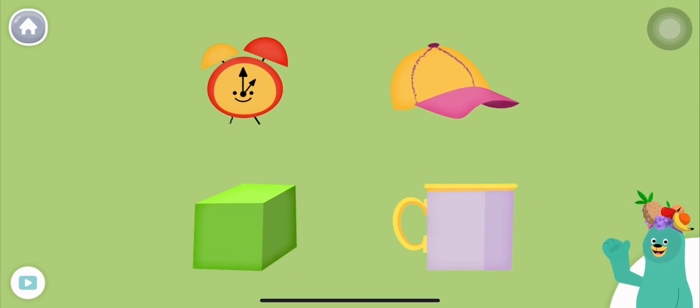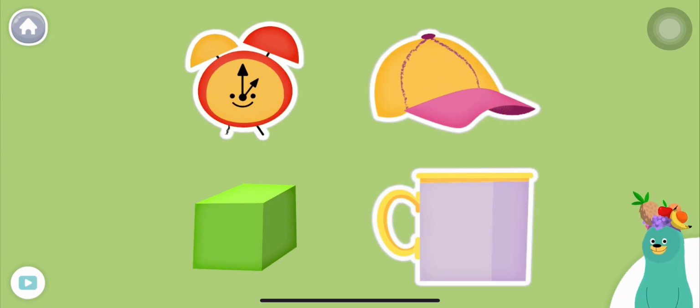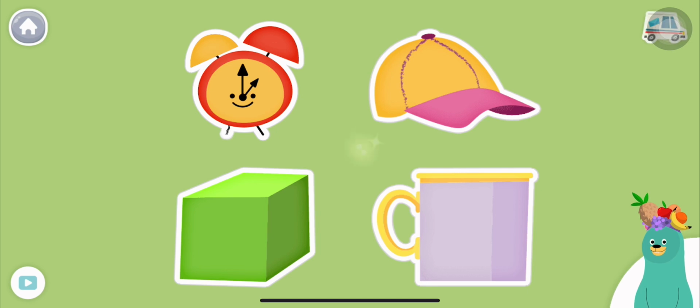All of these things start with the k sound. Tap them all and listen to the k sound at the beginning. Cup, cap, clock, cube. That's right.